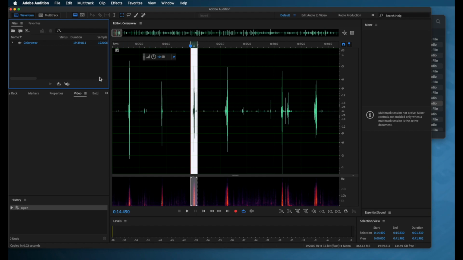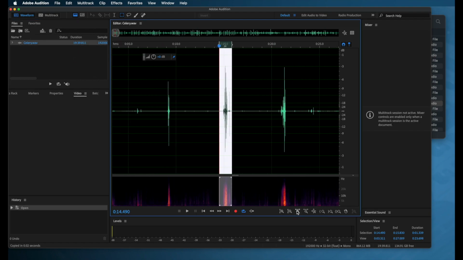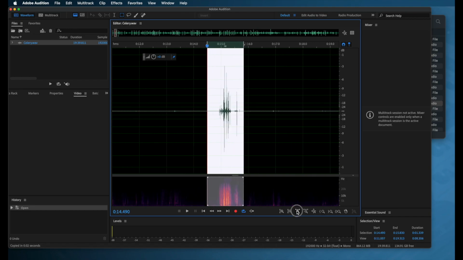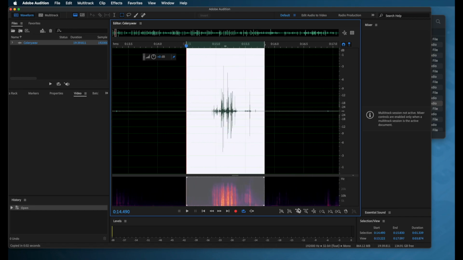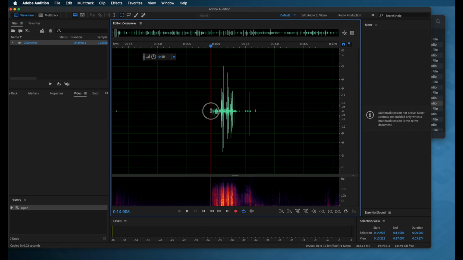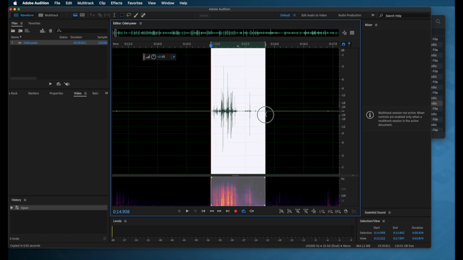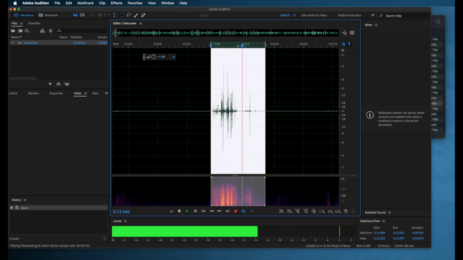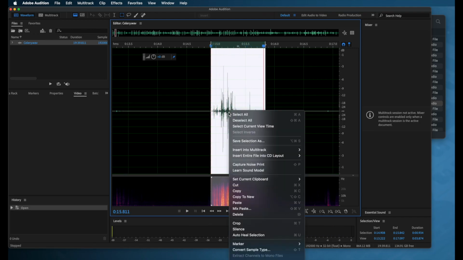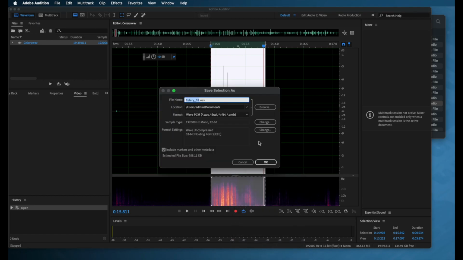So I'm back here to just my celery. I'm going to zoom in even further this time. And this time, now that I can see the whole audio file, I'm going to make my selection so that I know it's just the individual take that I want. Okay, so now I can right click, and this time I can save selection as and go straight to Celery Crunch.